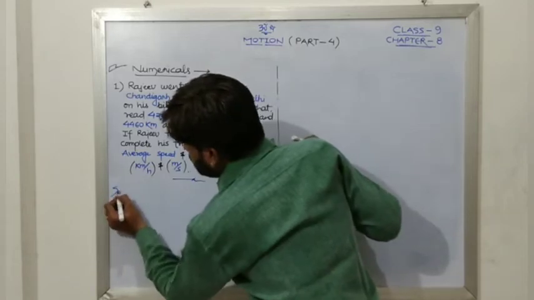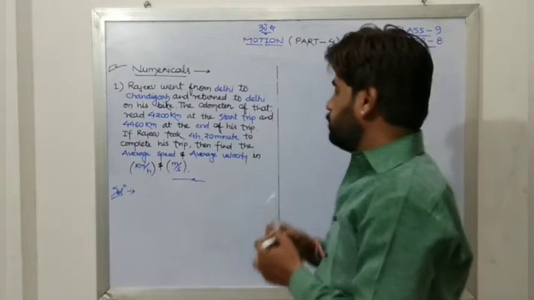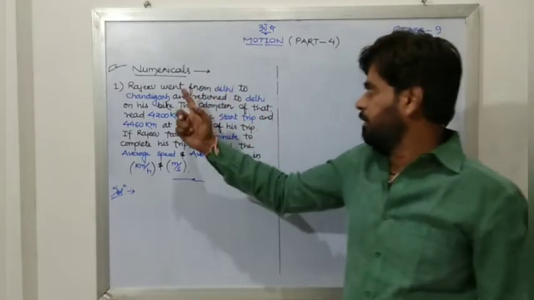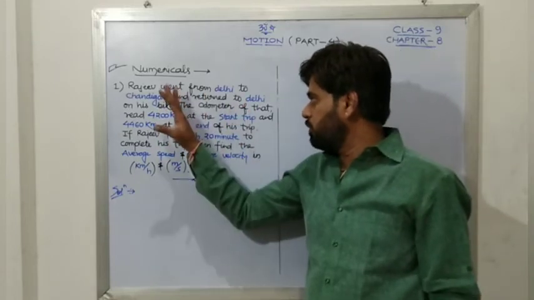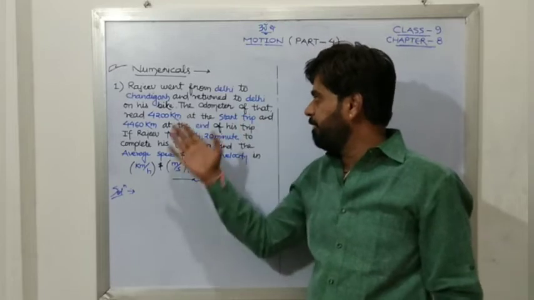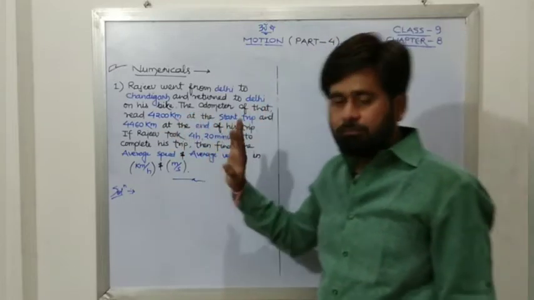First of all, let us see how to solve any numerical in physics. The very first thing, Rajiv: you have to read it twice. First, normal reading. Second, you have to observe what is given and what they are asking.